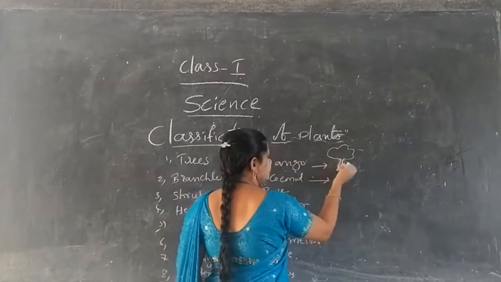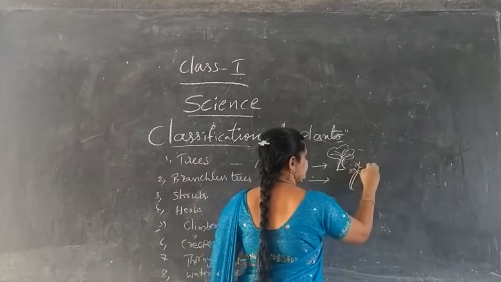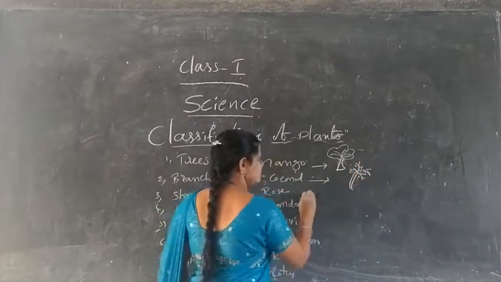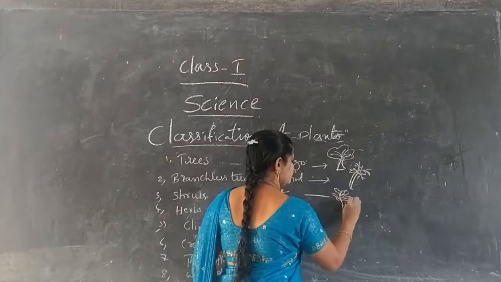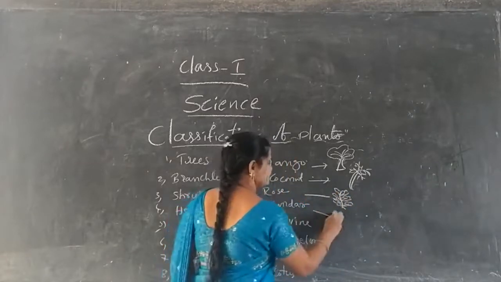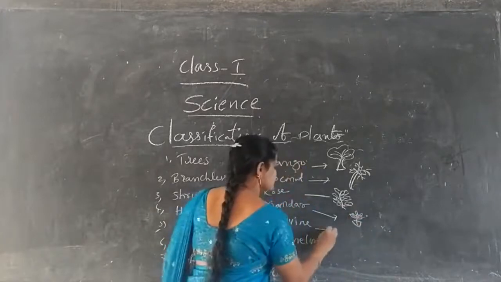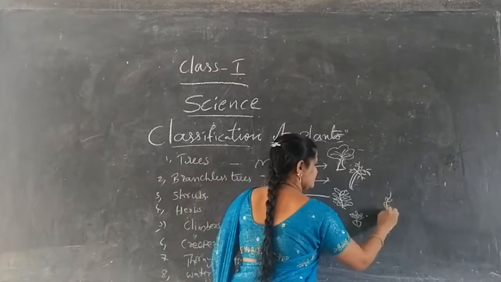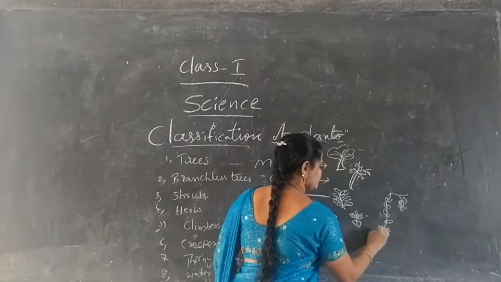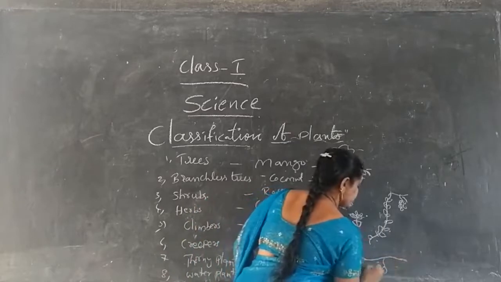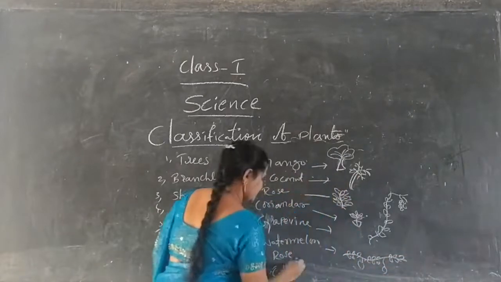Tree, branched tree, branchless tree, shrubs, herbs, climbers, creepers, thorny plants.